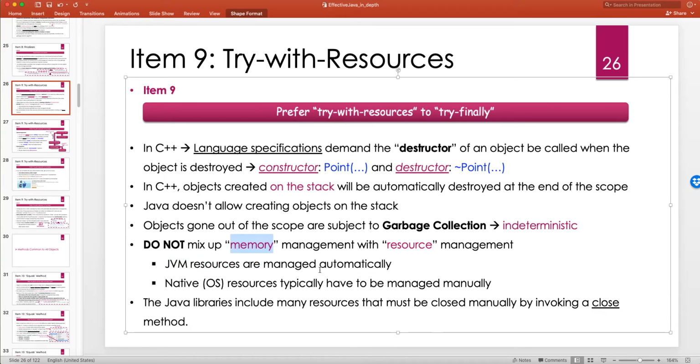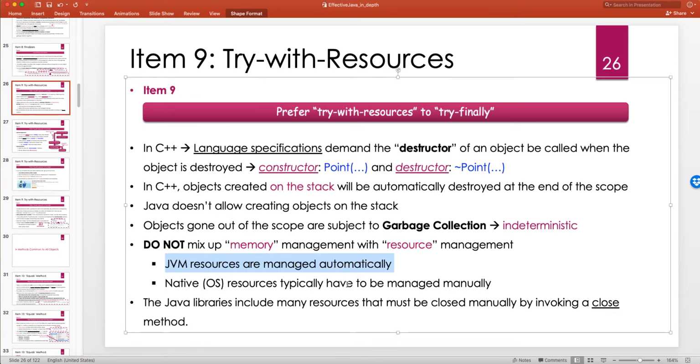But memory, these days, is not an issue. If a system has like 32 gigabytes of RAM, the JVM can easily ask for half of it, and the operating system is probably happy to hand over half of the available memory to the JVM, right? But resources are not the same.